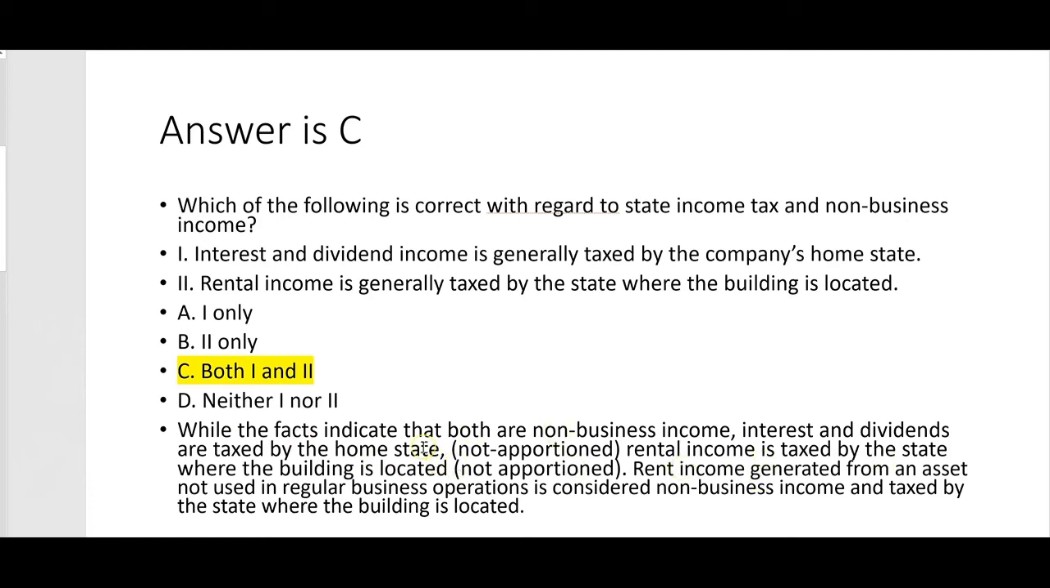Interest and dividends, they're taxed by the home state, not apportioned. Rental income taxed by the state where the building is located, not apportioned. Rent income generated from an asset not used in regular business operations like this is considered non-business income, taxed by the state where the building is located. Notice it's not taxed by the home state, but taxed by the state where the building is located.